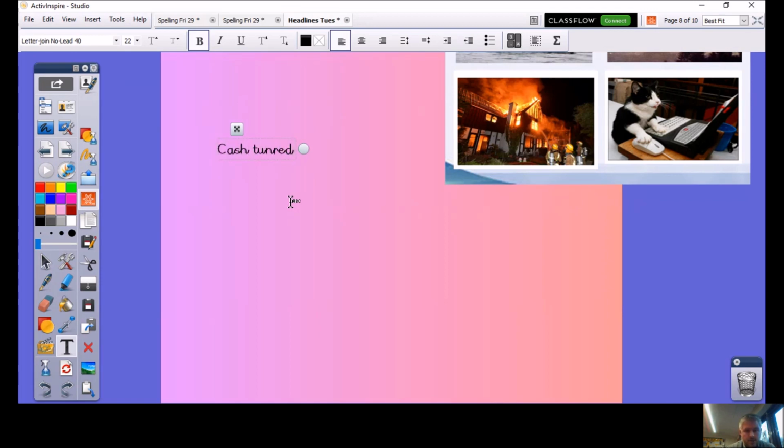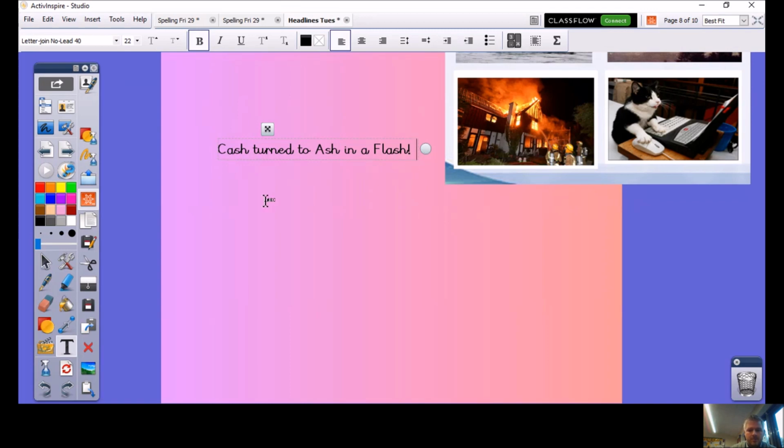Cash turned to ash in a flash. 5, 6, 7, 7 words now. Do I count 'to' and 'in'? I don't know. Cash turned to ash in a flash.